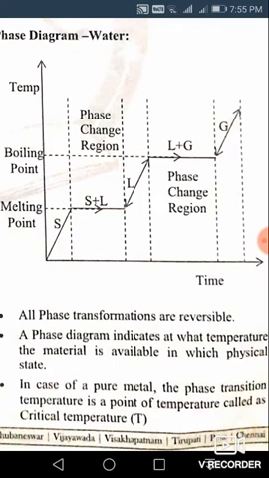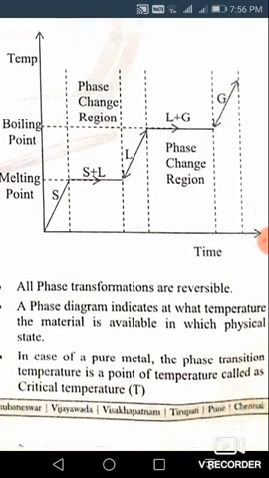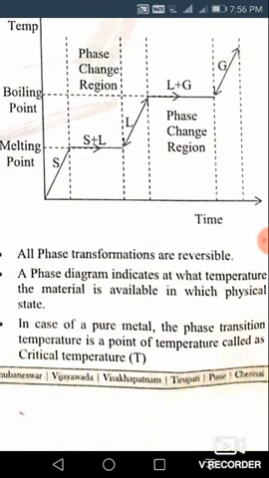The temperature at which the solid turns into a liquid is known as the melting point, and the temperature at which the liquid converts into gas is known as the boiling point. So this is the significance of the phase diagram of water. Here all the phase transformations are reversible, meaning if you start heating, the same phases will be observed, and if you start cooling also, the same phases will be observed.